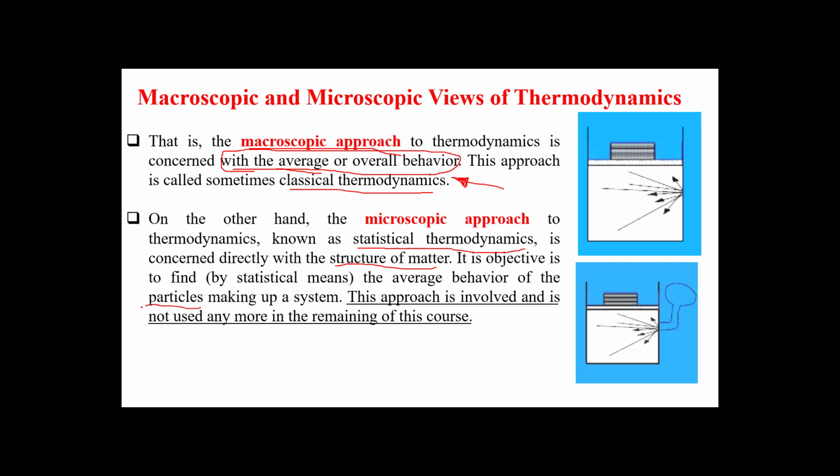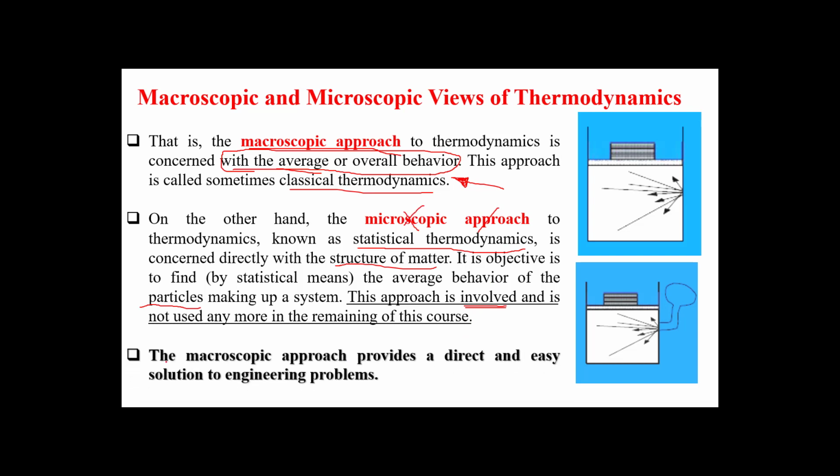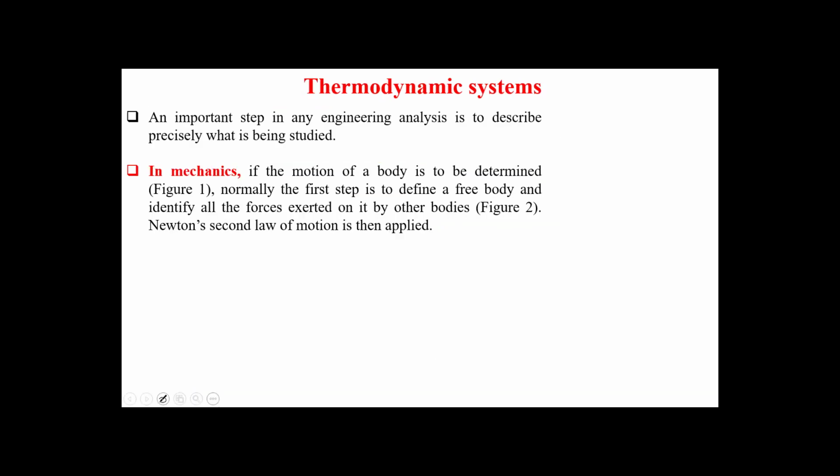This approach is very involved, digs deeper, and is not used in the remainder of this course. So we'll not use this approach. Instead, the macroscopic approach provides direct and easy solutions to engineering problems. So we'll adopt macroscopic. You have to know by now the difference between macroscopic and microscopic.